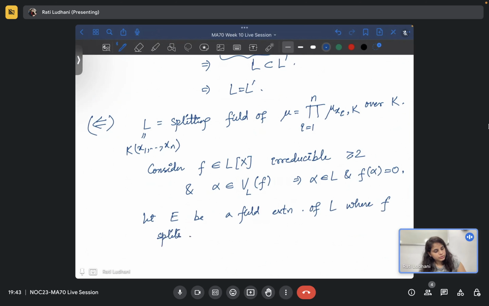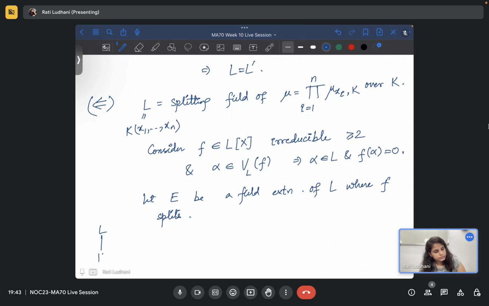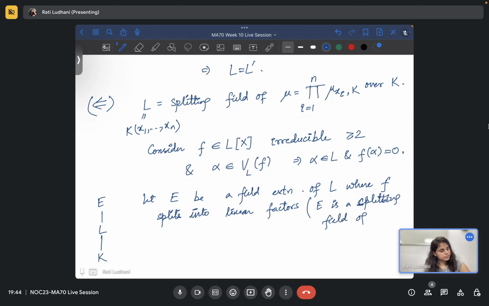So you have L, you have K, and you have E. Now E is such that F splits into linear factors. That is, E is a splitting field of F over L. So the base field is now L.